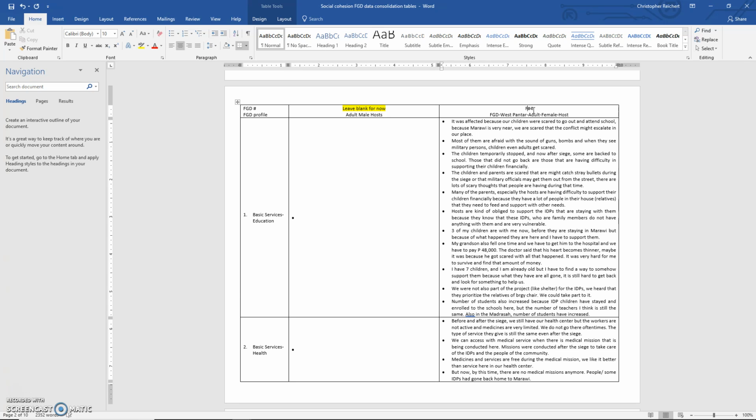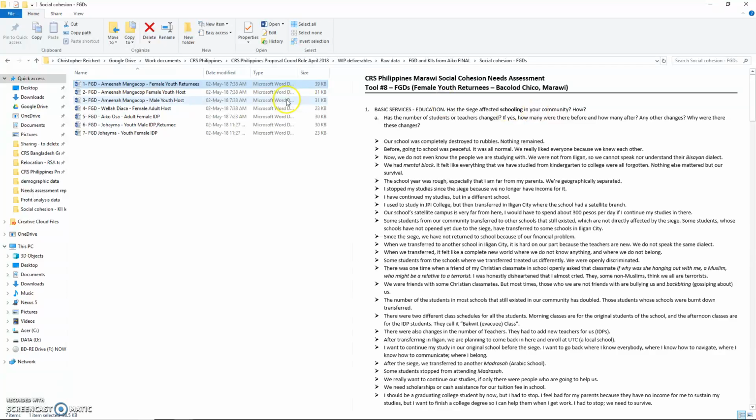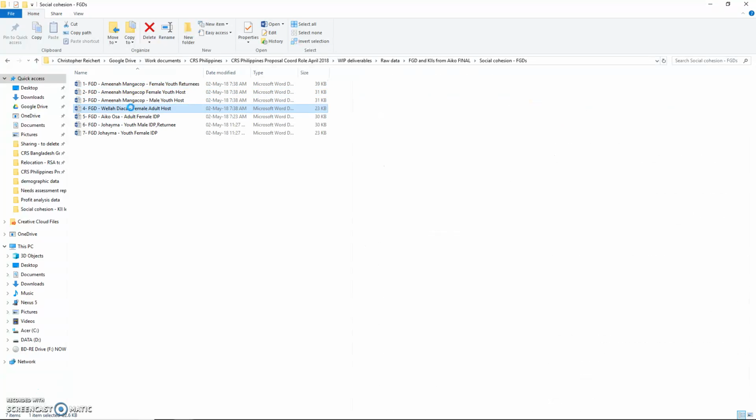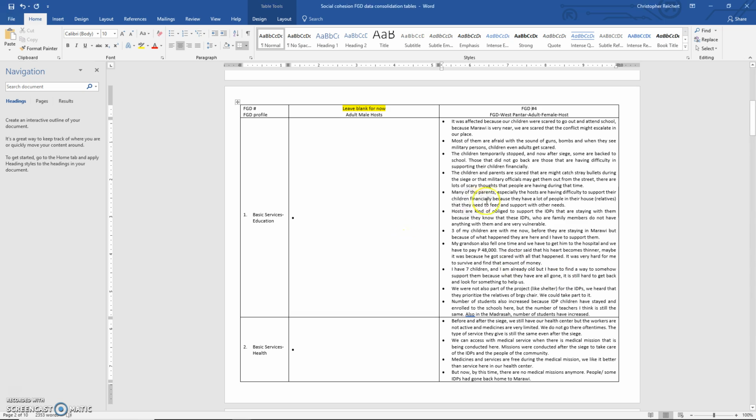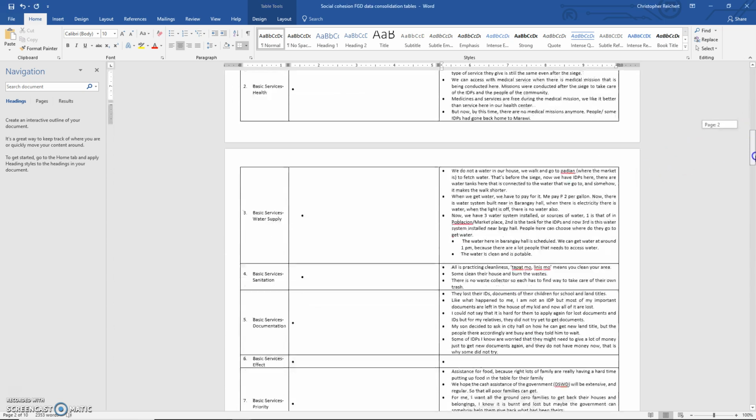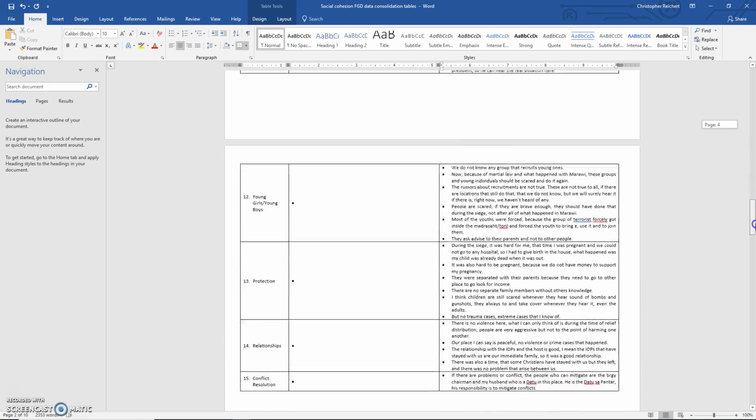I've already pre-populated this for you so you can see how it works. So number 4, you'll come to the file. You'll see the 4th file, number 4, is this information here. So I've taken all of this information and put it in the file already. Now your task is to carry on and do the same thing for all the rest of the files.